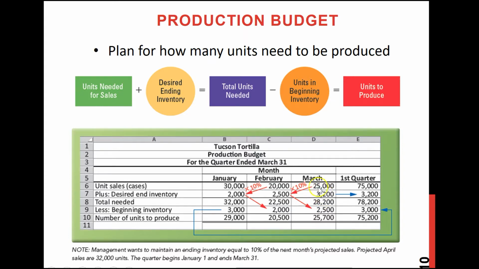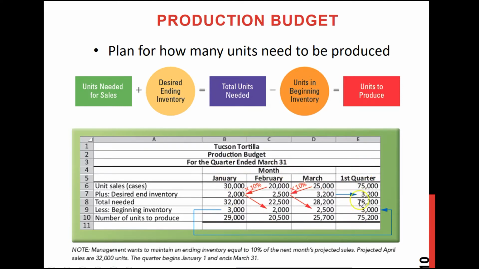So if you add these two, their target sales and their safety cushion or desired inventory, then you will figure out they actually need 28,200 cases, but they already have 2,500 cases. Those are their beginning inventory. That means these were their last month, which is February's ending inventory. So they don't need to produce these 2,500 units. So you're going to subtract it, and this is how you will figure out how many units they need to produce in March. Right, so this is how you're going to do every month or every period's production budget.